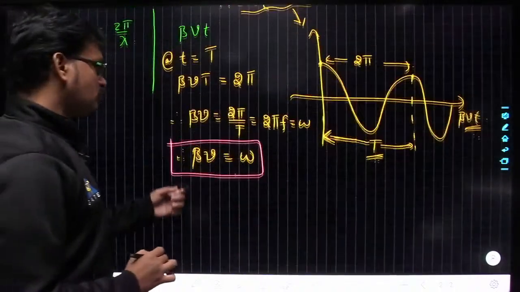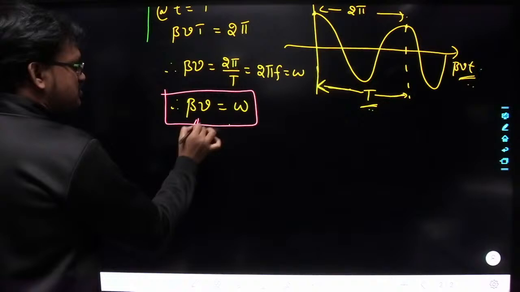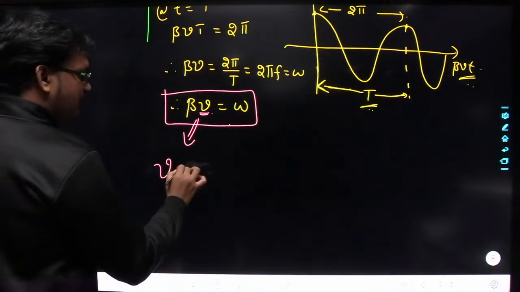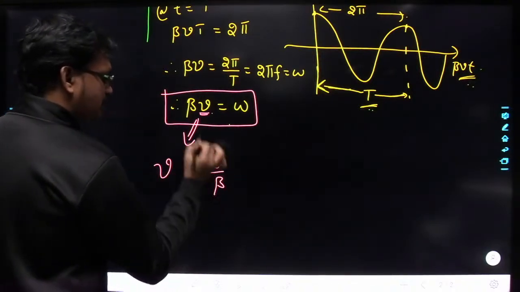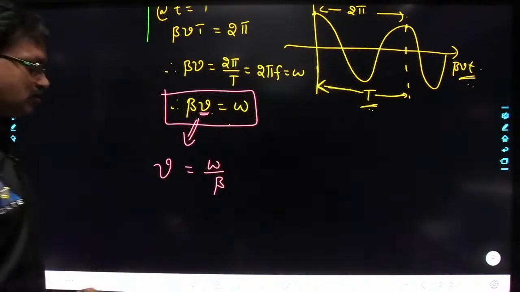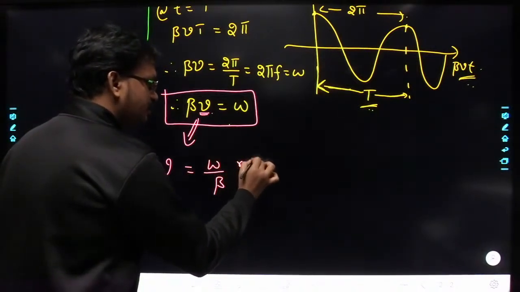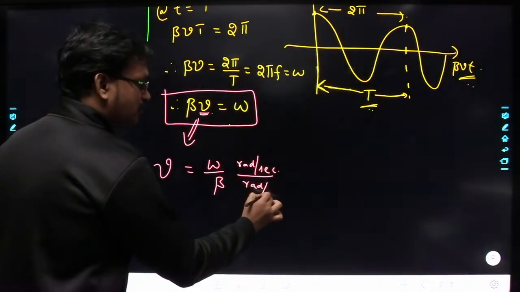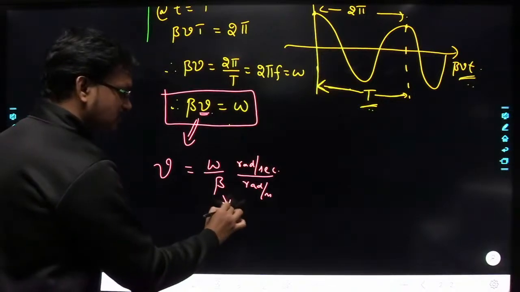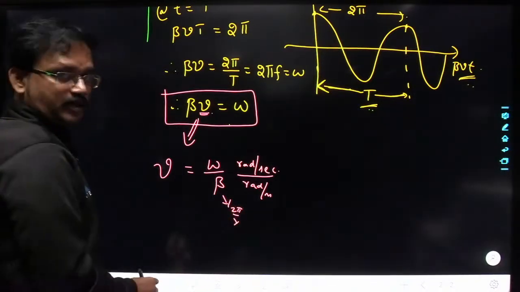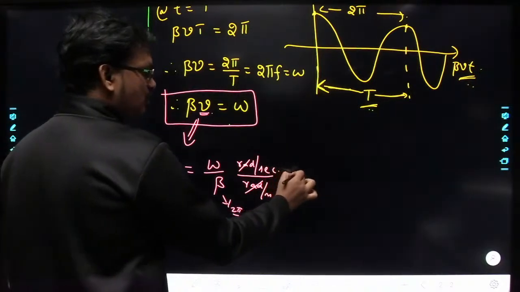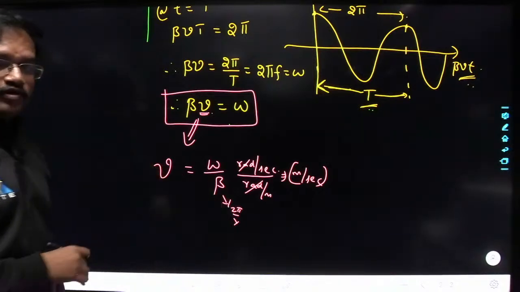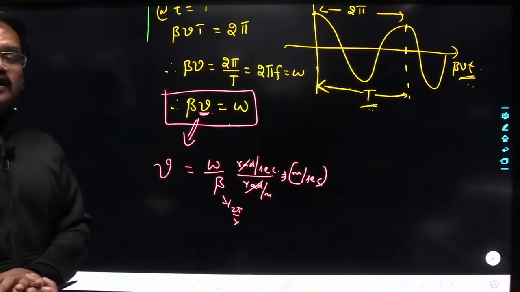From here, if you want the velocity of the wave, v is nothing but omega by beta. The units of omega are radian per second, and the units of beta are radian per meter. Beta value is 2 pi by lambda, radian per meter. So here radian will get cancelled, and finally you are going to get meter per second, which is the unit of velocity. So this gives you the velocity of the wave.